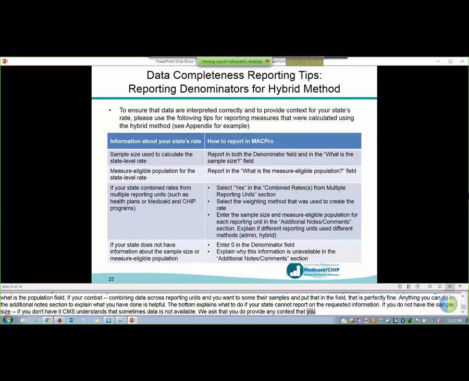So for extra reference, we're not going to go through it today, but if you download the slide deck, there's another appendix example that walks through step-by-step how to calculate and report a state-level rate using hybrid method data when you're combining across multiple reporting units. Next slide.